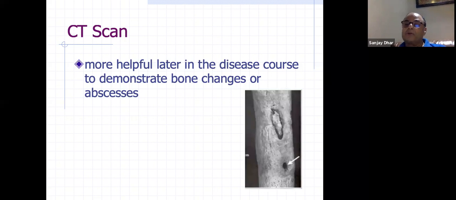Like in chronic osteomyelitis, suppose you have to do some surgery, you need to see the full size of the sequestrum so that you make a window large enough. You should not try to remove the sequestrum piecemeal. I'll tell that in chronic osteomyelitis. So CT scan becomes a very important investigation in such cases.